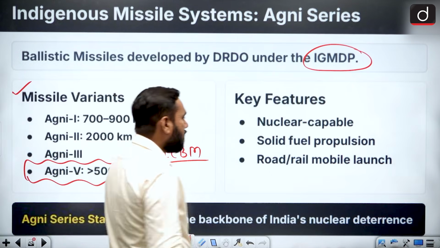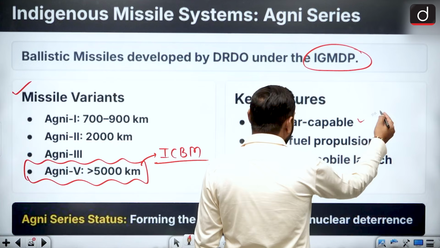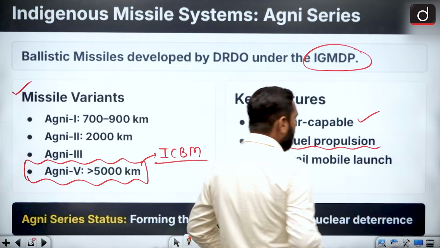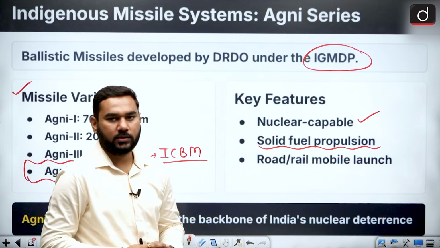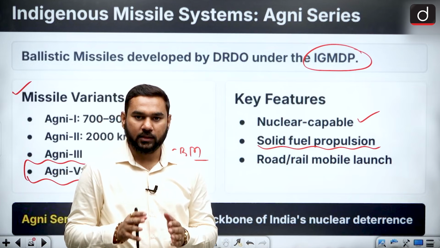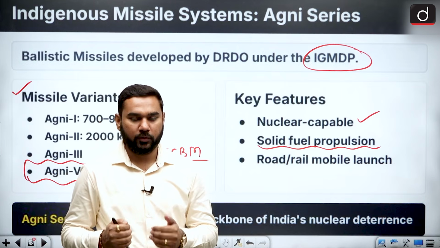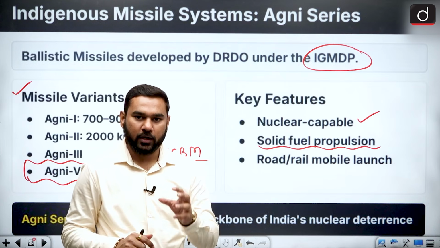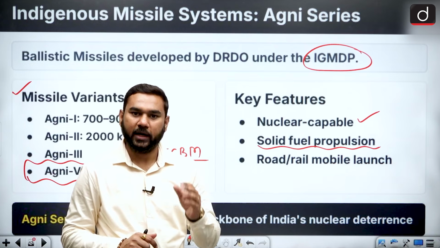What are the key features? This is also capable of carrying a nuclear warhead, based on solid fuel propulsion. This is also a very important strategic point. You know that if we talk about missile systems based on solid fuel and liquid fuel, solid fuel is always best, because you can make a missile with solid fuel ready to launch.